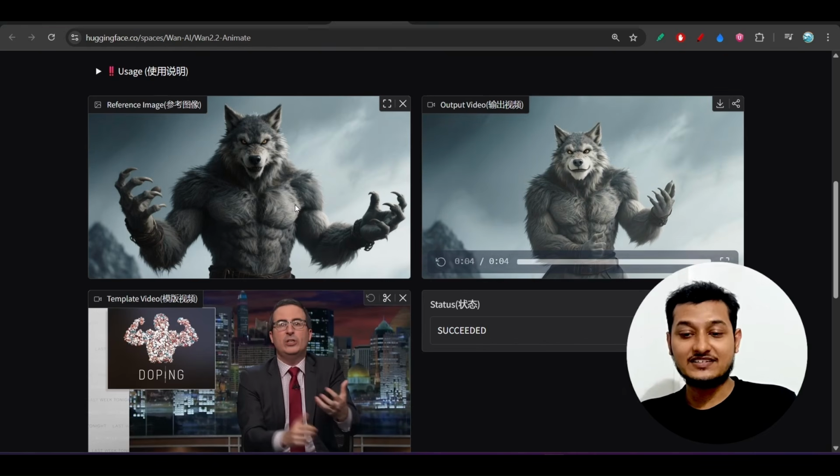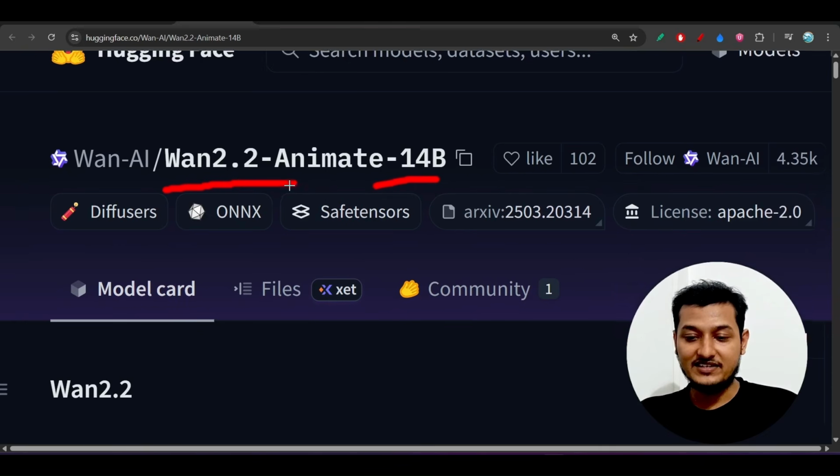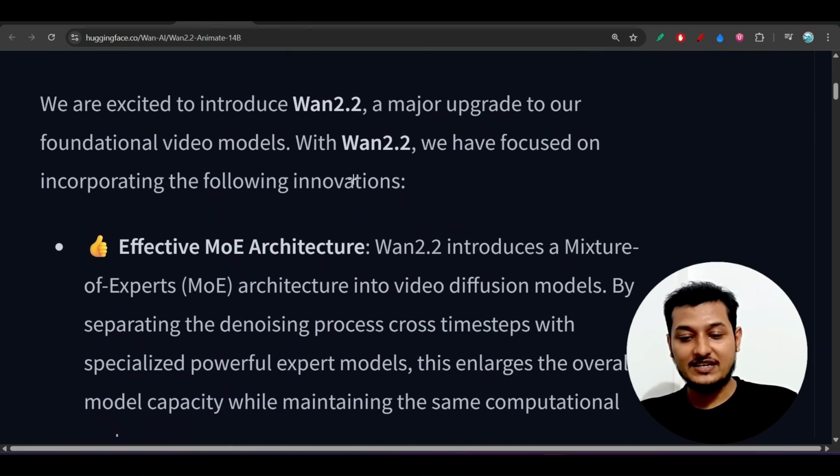So here you see that the image is actually talking, and it is behaving like the person inside the original image. So this is the thing that they have implemented, and its name is Wan2.2 Animate. And let me show you some of the exciting features.